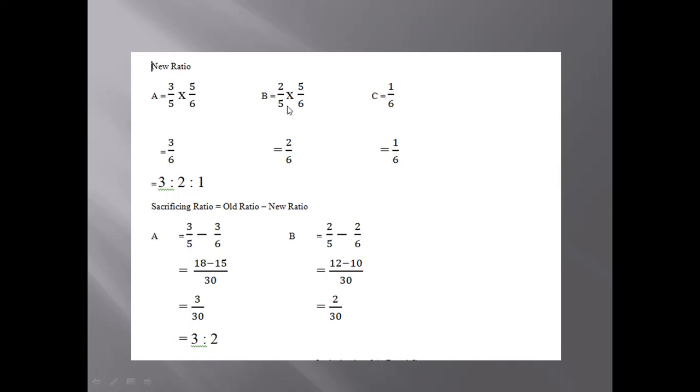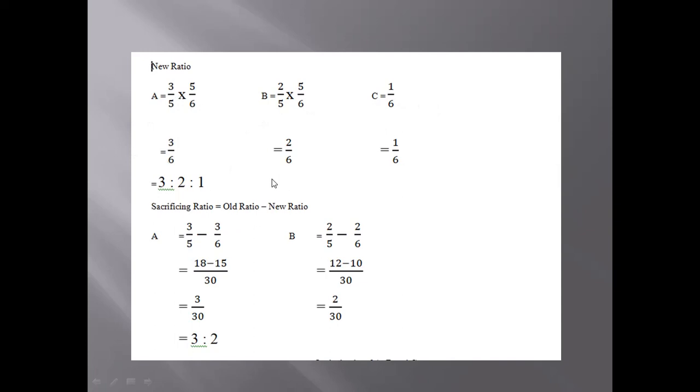Now let us see for how much C is coming. C is coming for 1/6 share. Now when C is coming for 1/6 share, what is the remaining share? Remaining share will be 5/6. Now that 5/6 we will multiply with the old capital of A and B in order to get the new ratio. When we do the calculation, we get 3/6, 2/6, and 1/6 for A, B, and C. So this is the ultimate ratio, that is 3:2:1. This is the new ratio.